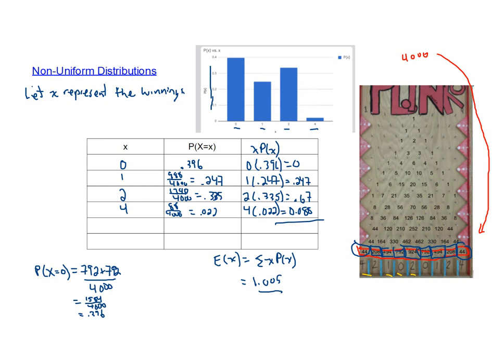Again, because these are discrete values, we should maybe talk about the difference between a bar graph and a histogram. What we want to do here is that we need to leave spaces. These values are not continuous. There is no value between 0 and 1, so that's why we leave a space between the bars that we create. So this is actually a bar graph, and as I said earlier, we're looking now just at discrete probability distributions. So all of your graphs should be bar graphs with spaces in between the bars because they're not continuous.